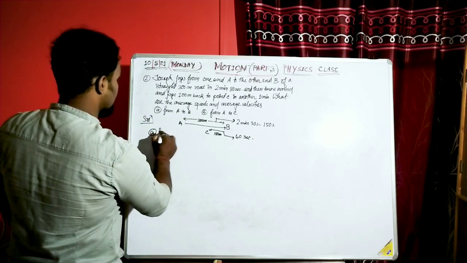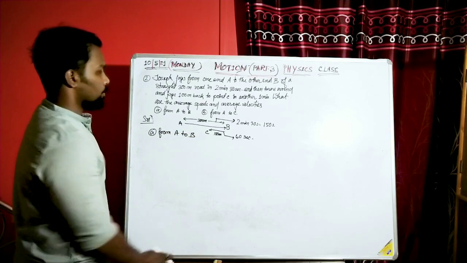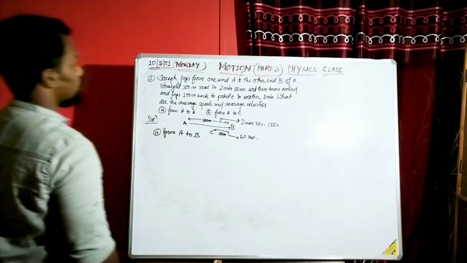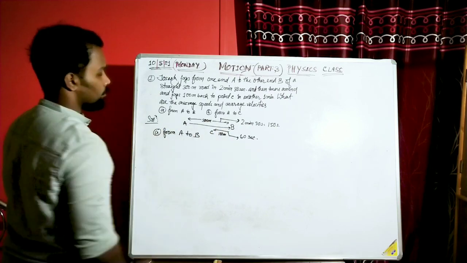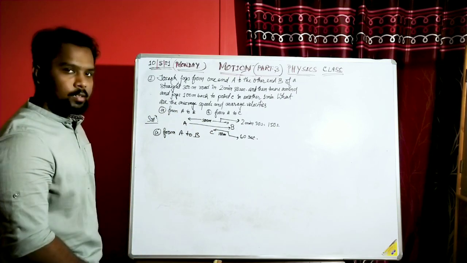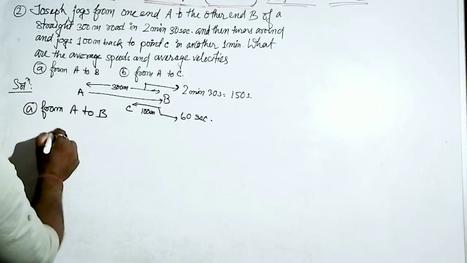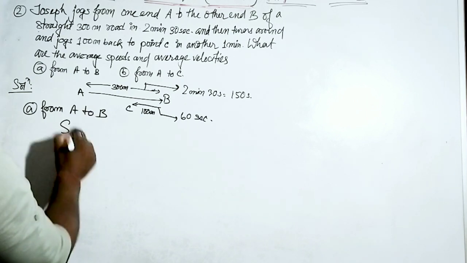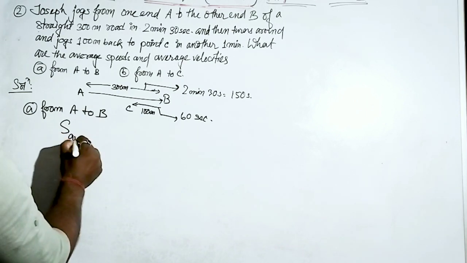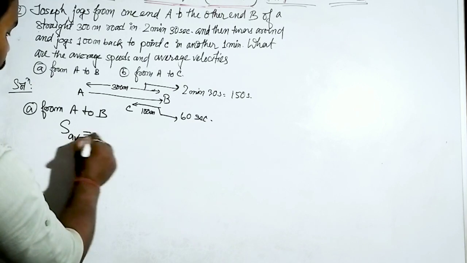Okay, students, now see, this is the path from A to B. Distance is given as 300 meter, and time is given as 150 seconds. Simple. I would represent average speed as S av. What was the actual definition?